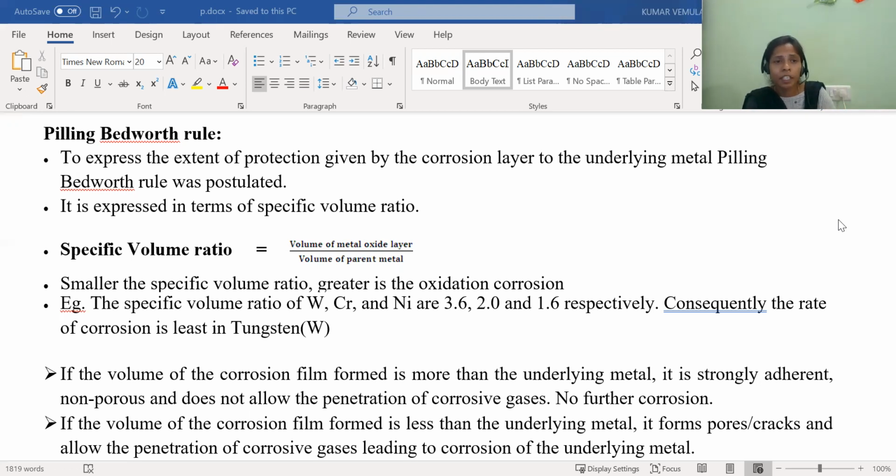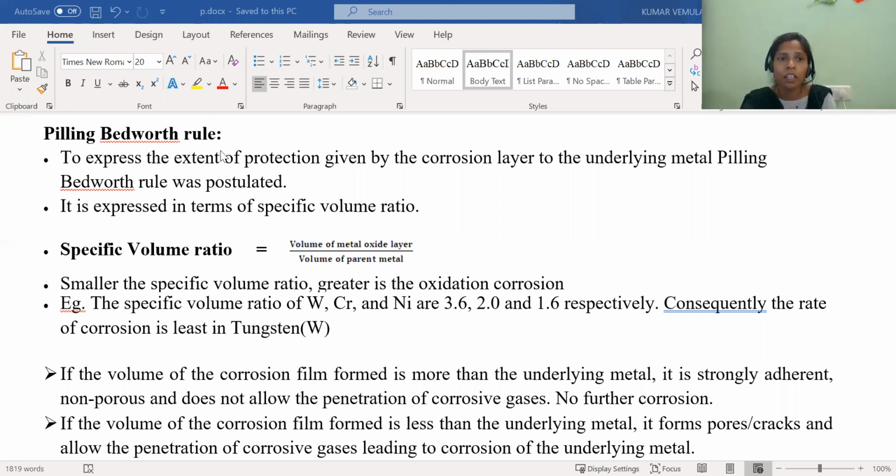But I explained to you that in oxidation corrosion or in corrosion by other gases, the metal may be protective or non-protective, depending on the oxide layer on the surface of the metal. Based on the protectivity or non-protectivity of the metal, we have one rule.